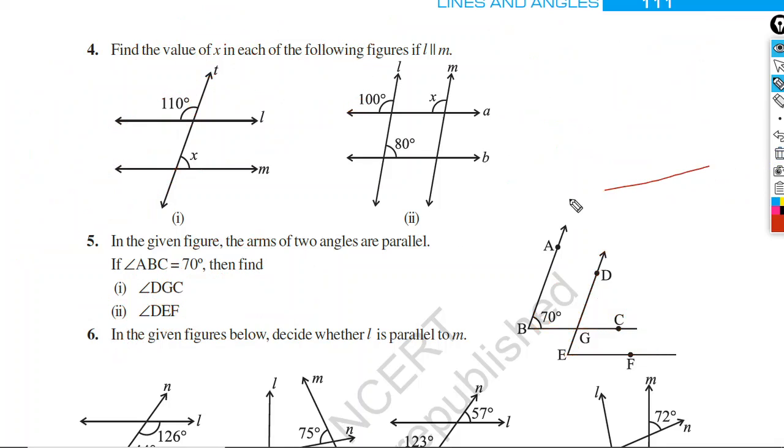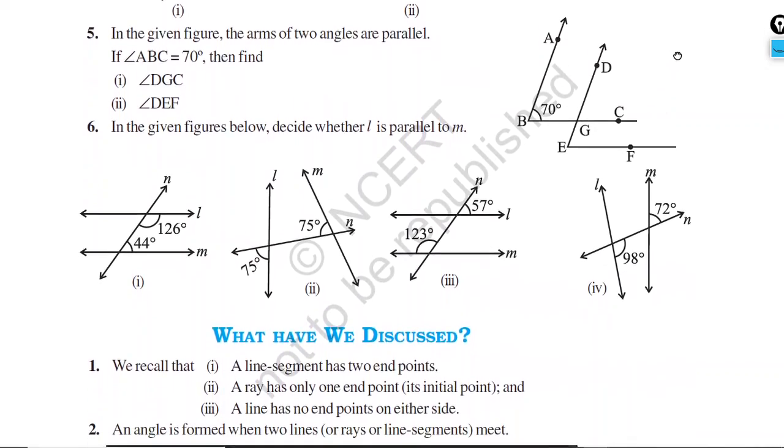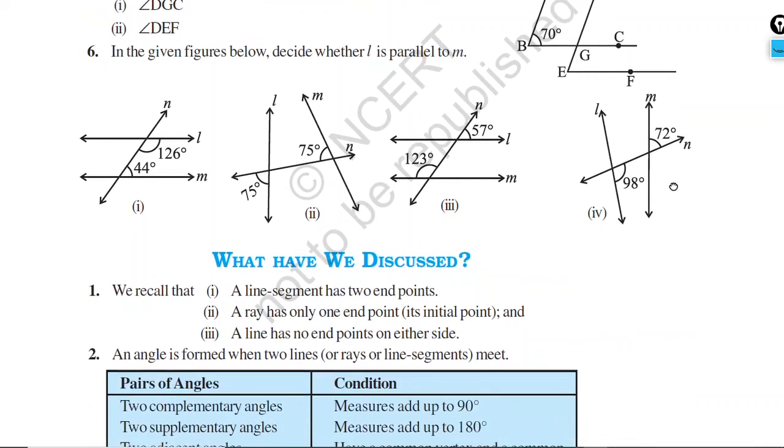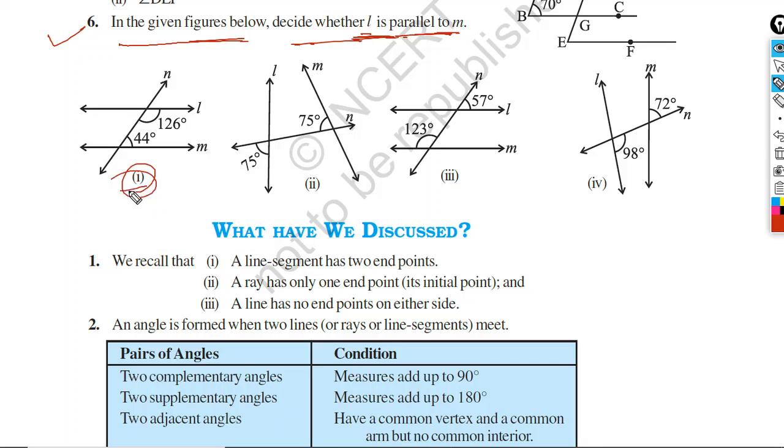Now we'll move to the last question, question number 6. Okay, let's read the question. In the given figures below, decide whether L is parallel to M. So we have to check whether L is parallel to M or not. We have some rules, and in order for two lines to be parallel, we will use them only. Now you see, we will consider part I.